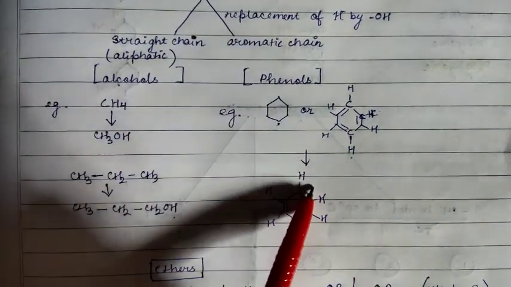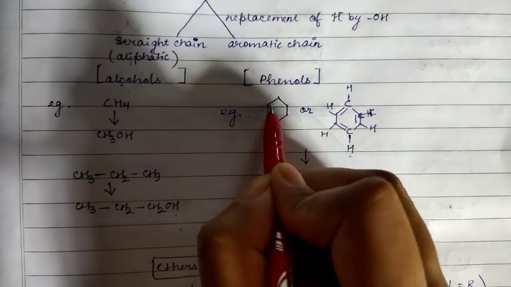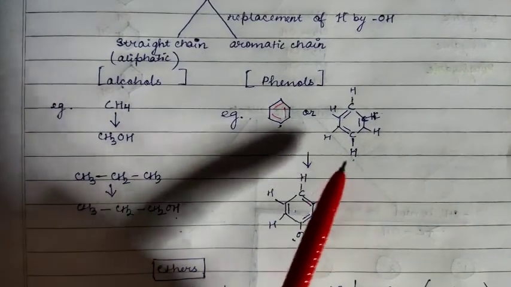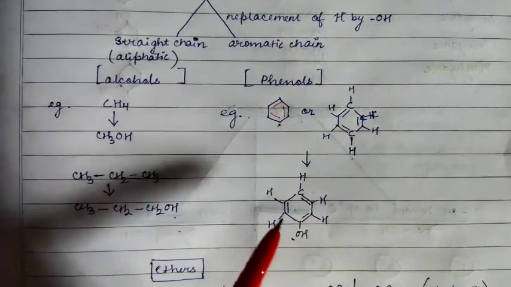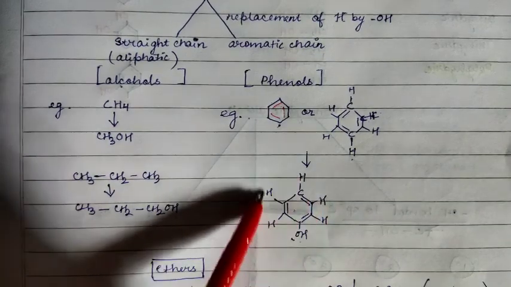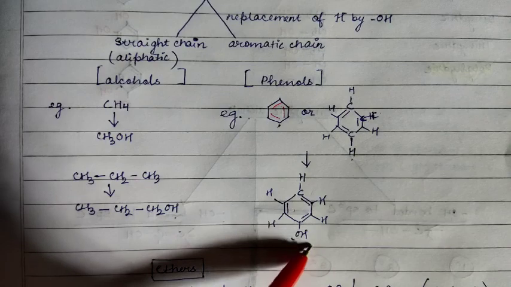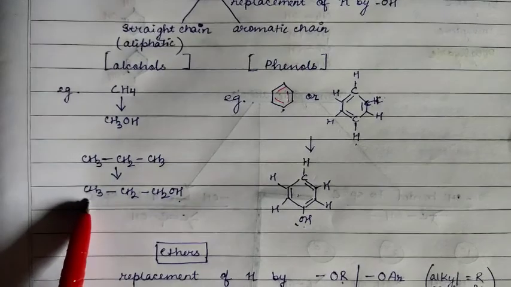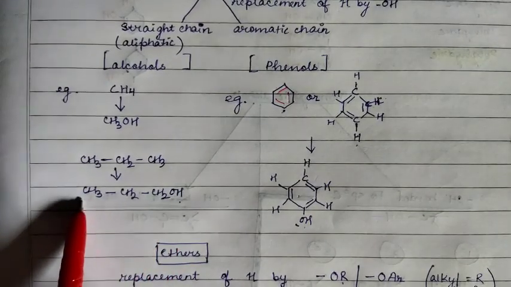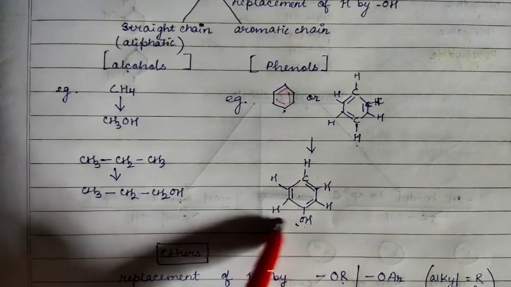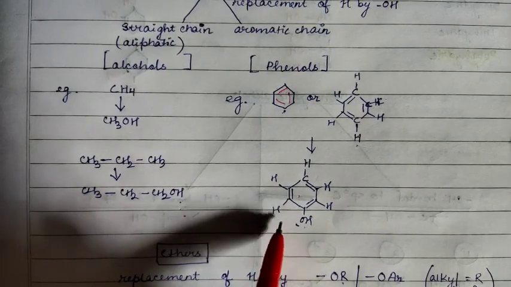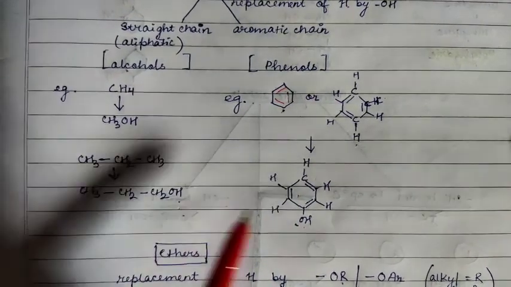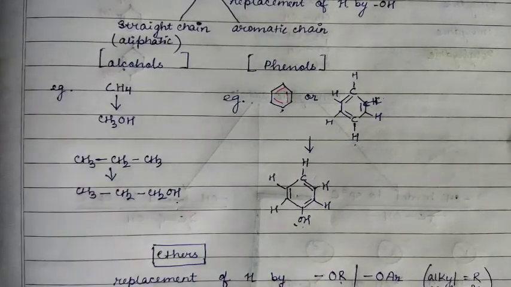Okay, so now let us see here. It will be like this. Okay, it is the benzene ring. So I have chosen to replace this hydrogen by OH. What will you get? The structure will be the same, except that one hydrogen is replaced by OH. So the difference between alcohol and phenol is that alcohols can be obtained from hydrocarbons in a straight chain, and phenols from the benzene ring or the aromatic ring. Okay, aromatic chain. So this is the distinguishing difference between alcohols and phenols.